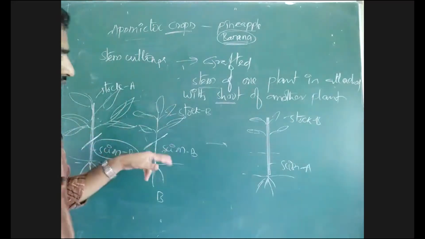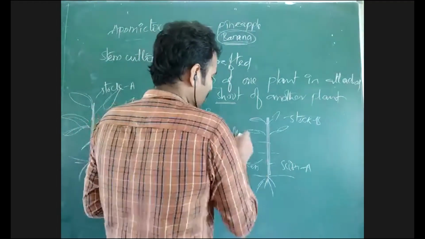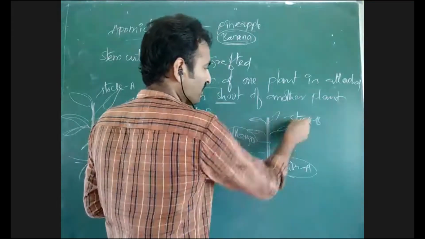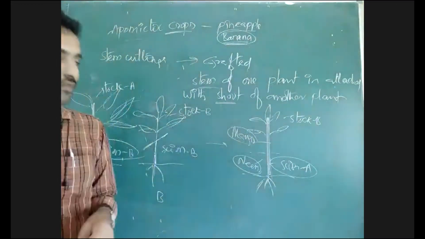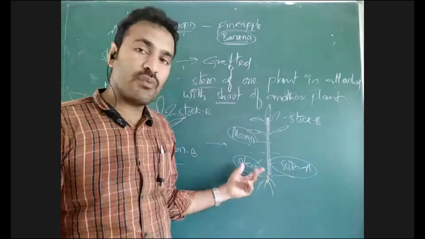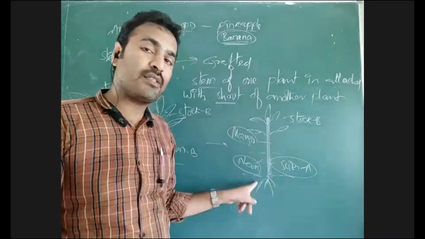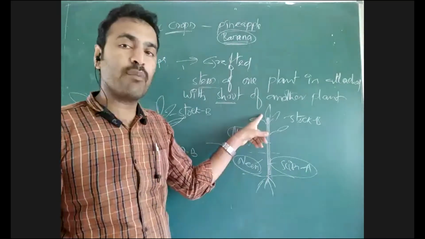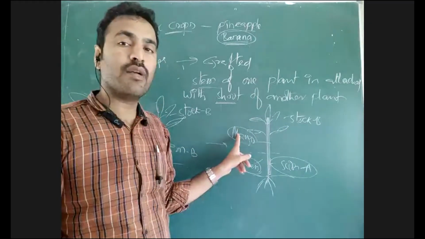So see here, suppose a neem plant is here, a mango shoot is here. A stock is taken from neem and shoot is taken from mango, both are joined now. So this root system is from neem. So absorption of water depends on the capacity of the neem plant, whereas the flowering and the fruit formation depends on this scion, the mango plant.